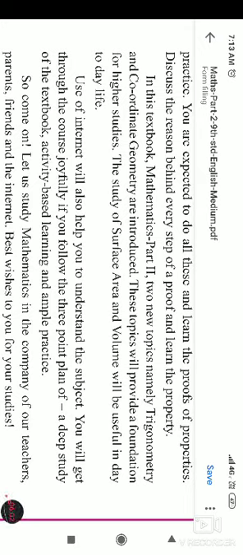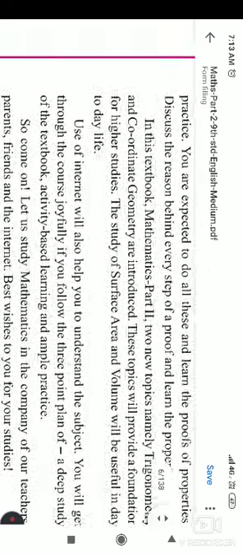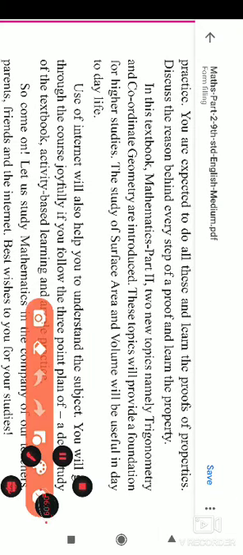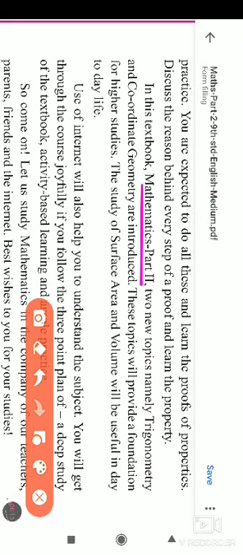Now in this textbook, Mathematics Part 2, two new topics, namely trigonometry and coordinate geometry, are introduced.